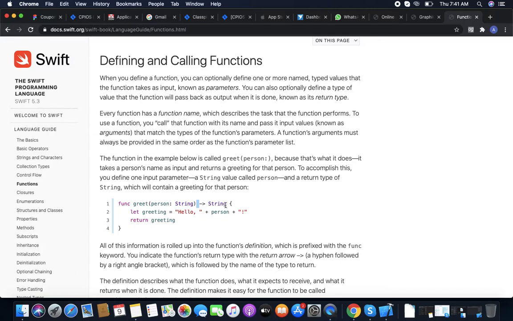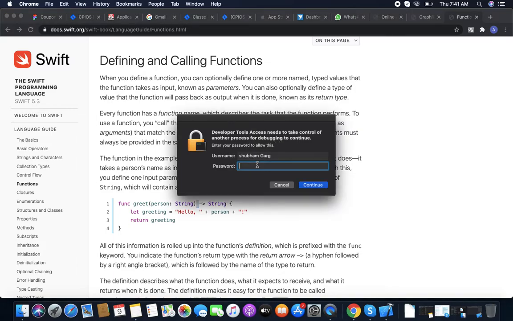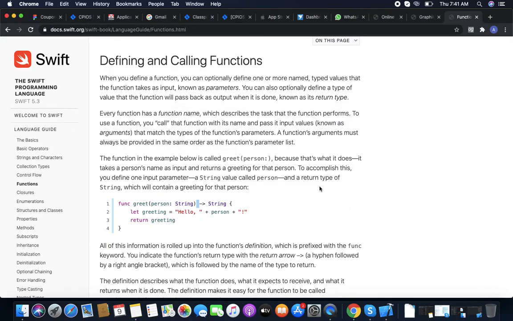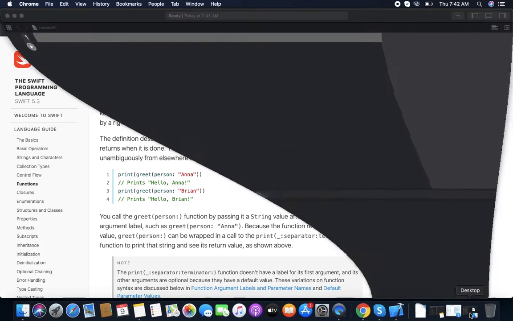Function parameters are those values which we need within the function. Like if we need to change any value, we need some initial value from the user. These are called function parameters. And what is the return type? The value which the function returns is called the return type or return value. So let's go with some example.